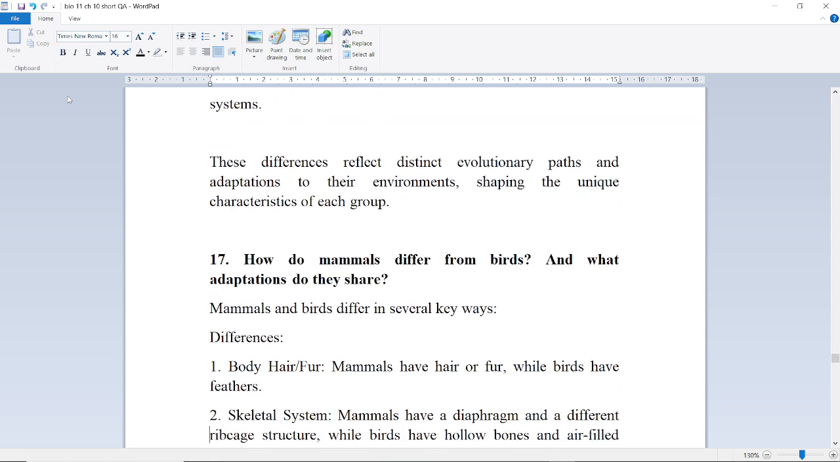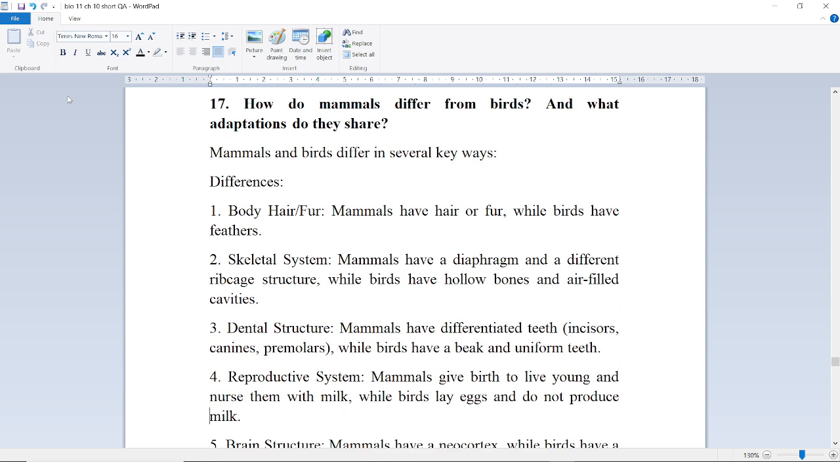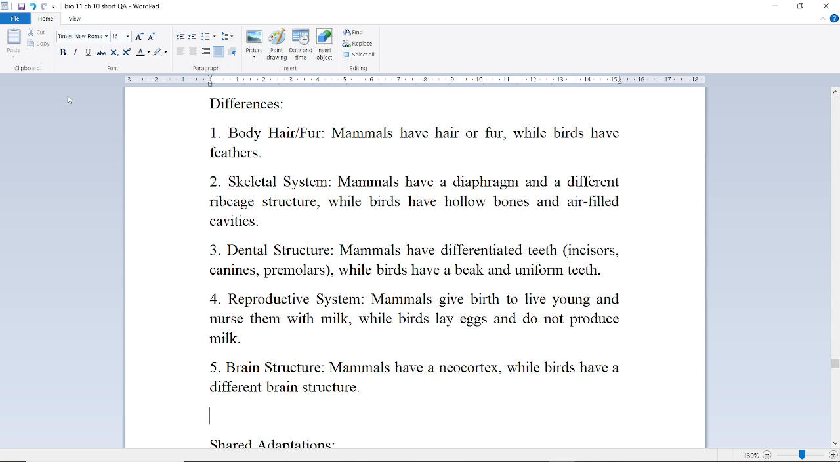Next question is, how do mammals differ from birds and what adaptations do they share? Mammals and birds differ in several key ways. Differences: body hair or fur. Mammals have hair or fur while birds have feathers. Skeletal system. Mammals have a diaphragm and a different ribcage structure while birds have hollow bones and air-filled cavities.